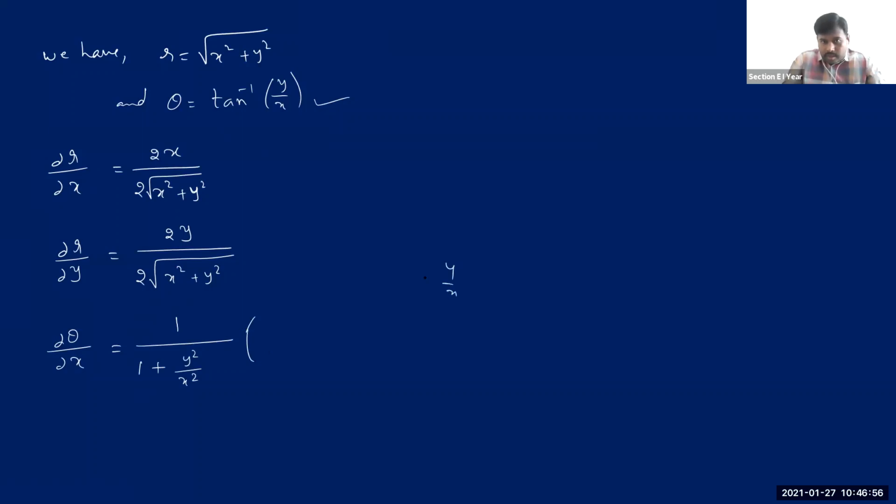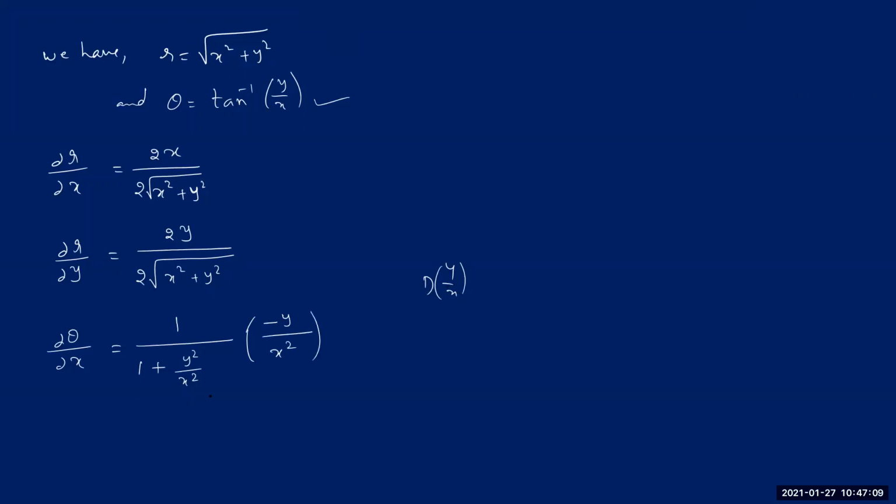You have y by x, and you are differentiating this with respect to x. So y is a constant, I'm just writing it as it is here, y. Then the remaining is 1 by x. When you differentiate 1 by x, we get minus 1 by x square. Correct. Right, so this is how you get it.